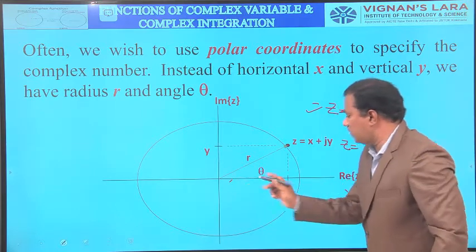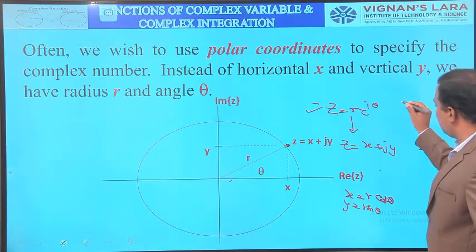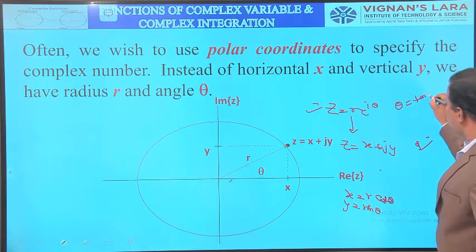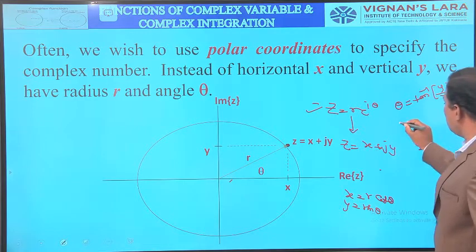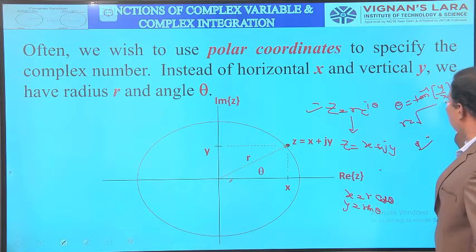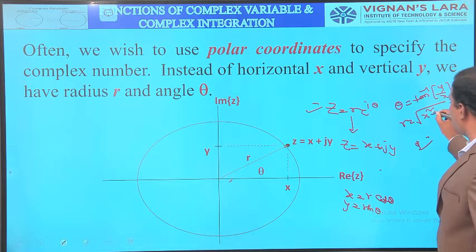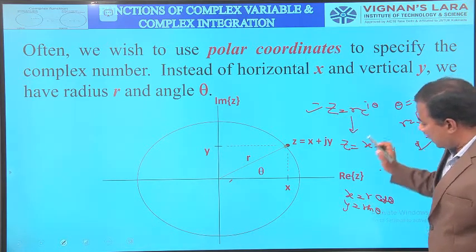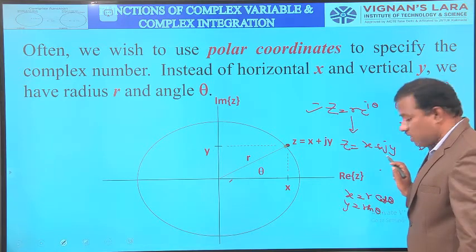Theta is equal to tan inverse y by x, and R is the modulus of the complex number, root over x square plus y square.